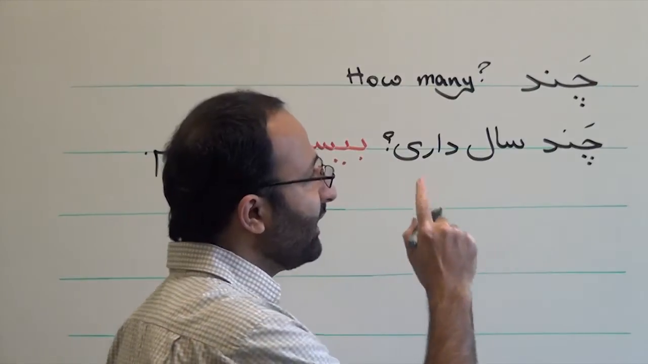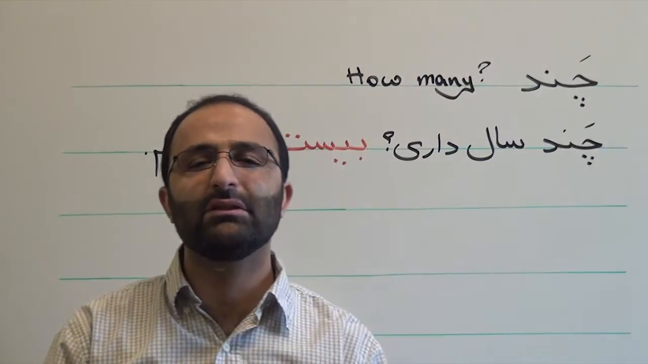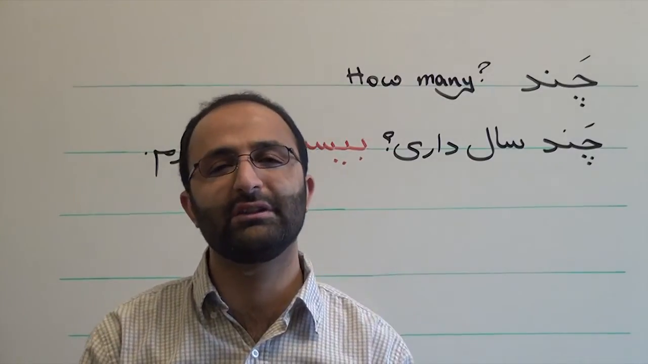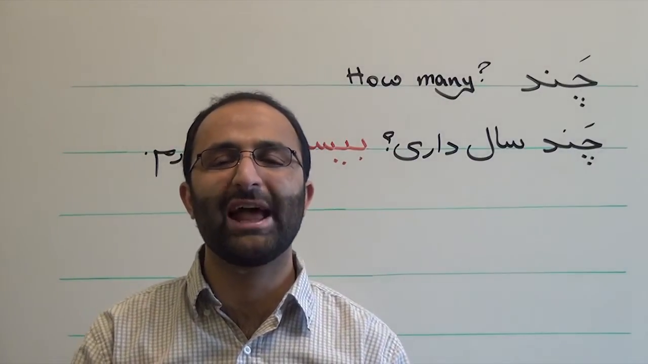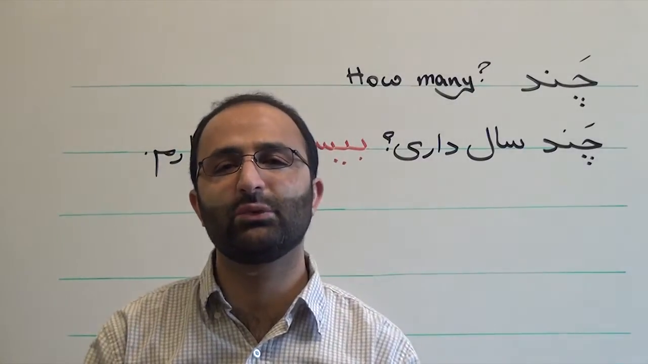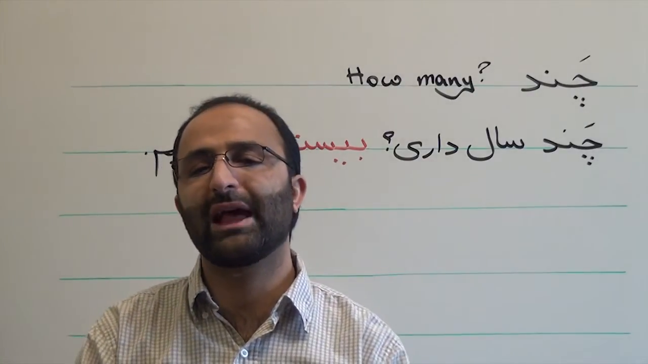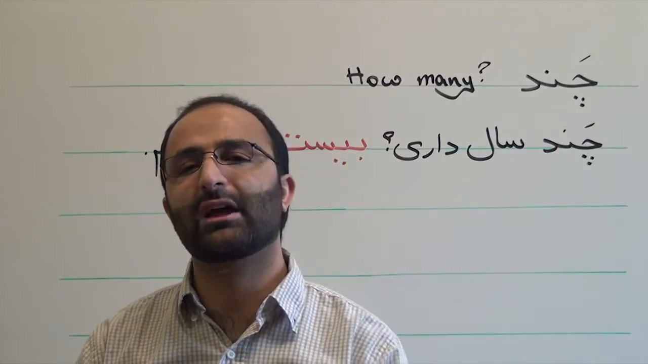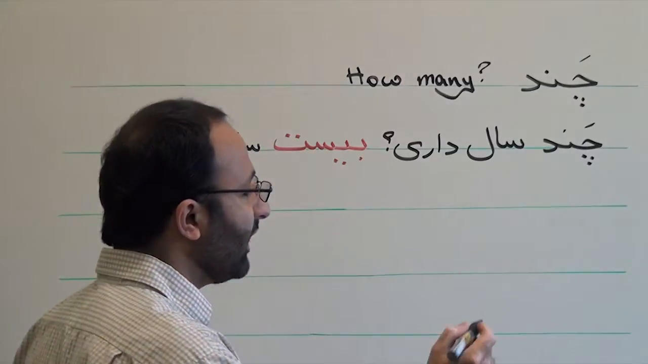Another example. It's very important to know that in Farsi, specifically in spoken Farsi, people use chand with the counting word ta a lot. Ta is a generic word that you can use for counting everything. So most of the time chand is accompanied with ta, like this example.